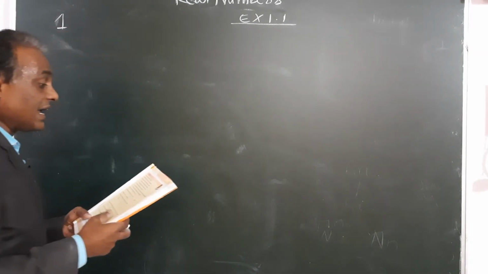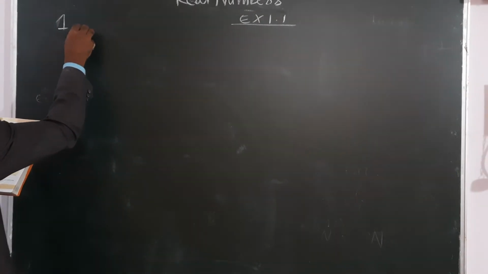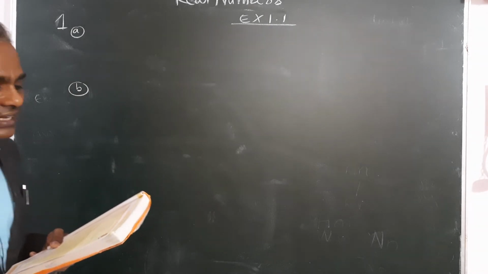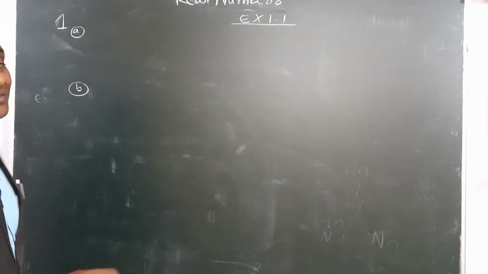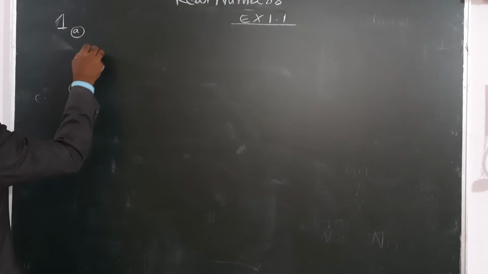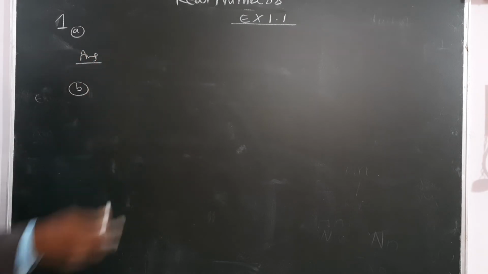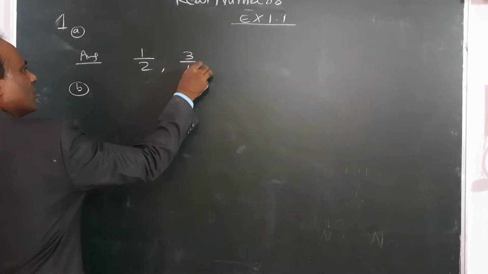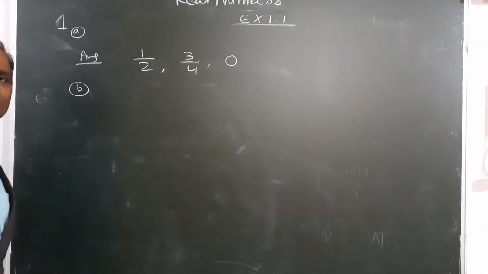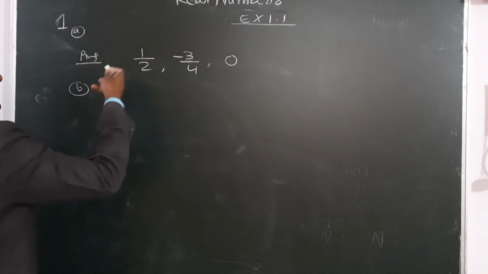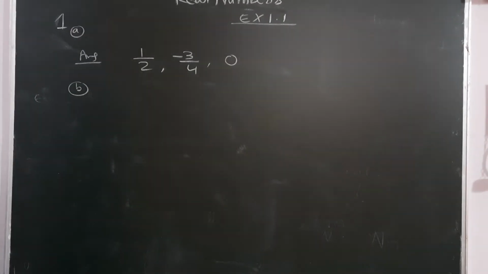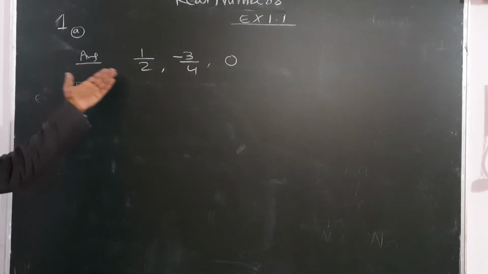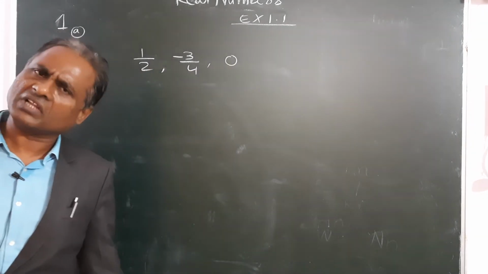See here, write the first question. I am not writing, you copy it from the textbook. Write any three rational numbers. 1 by 2 is a rational number, 3 by 4 is a rational number, 0 is a rational number, minus numbers are also rational numbers. Whatever numbers you know till now, all are rational numbers. So write down any three rational numbers. That's all.